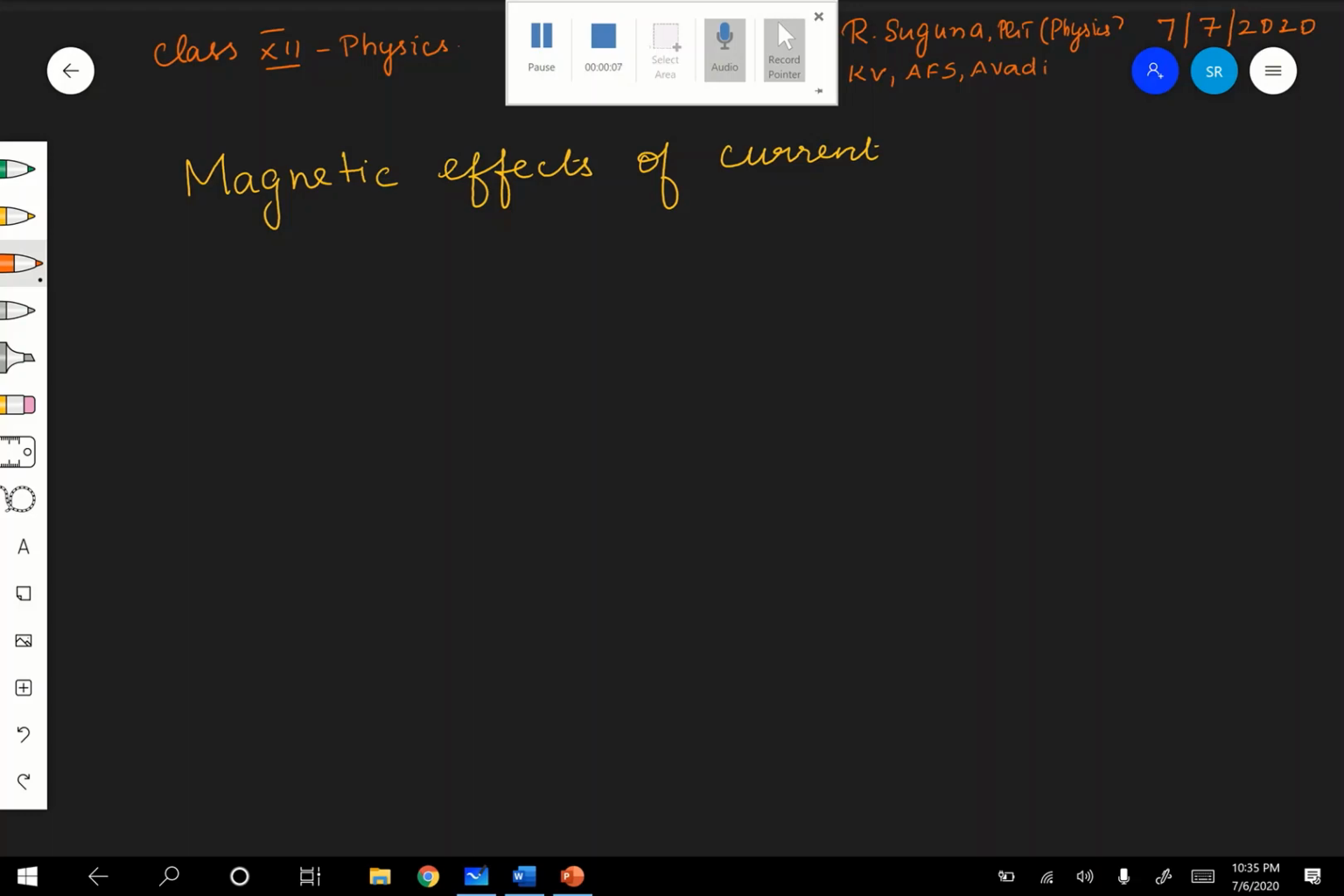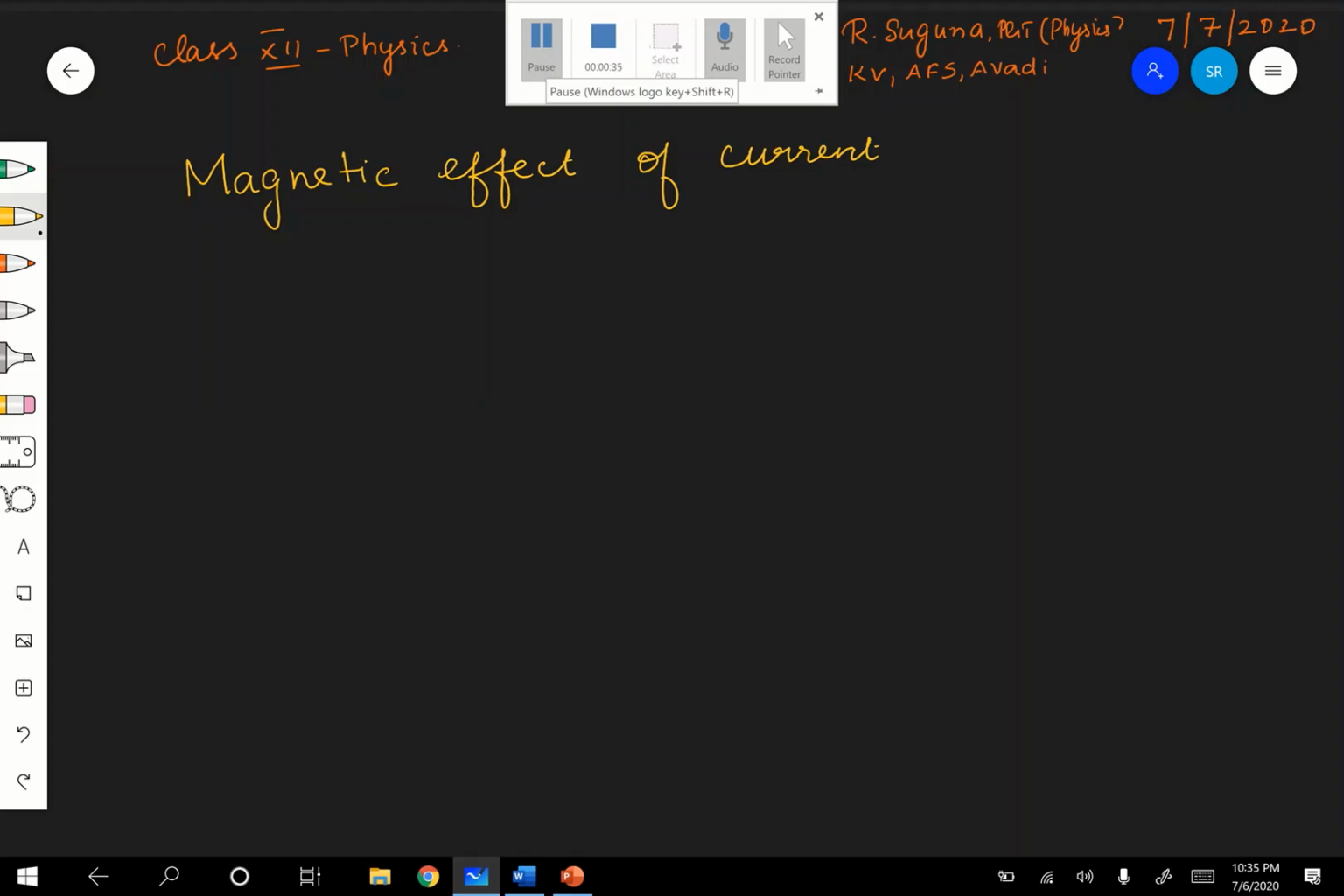Today we are entering into a new unit, called magnetic effects of current. In the last unit, I think you have studied Joule's law of heating. What do you mean by Joule's law of heating?